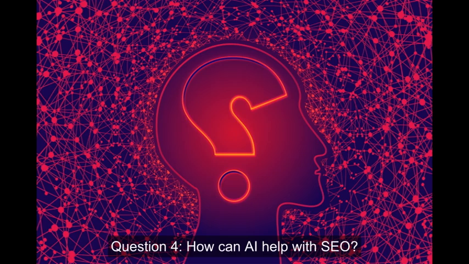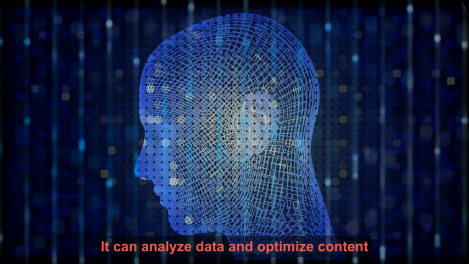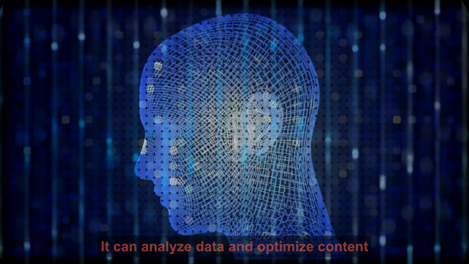Question 4. How can AI help with SEO? It can analyze data and optimize content. It can create backlinks automatically. It has no effect on SEO. It can analyze data and optimize content.